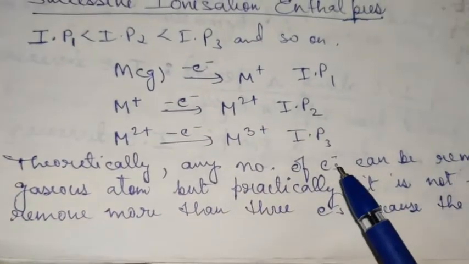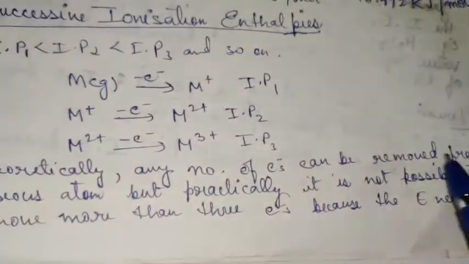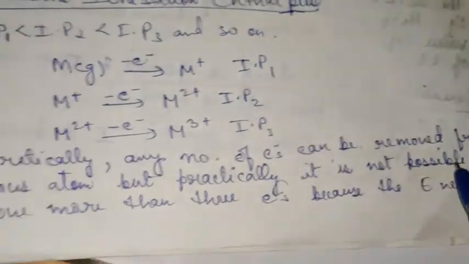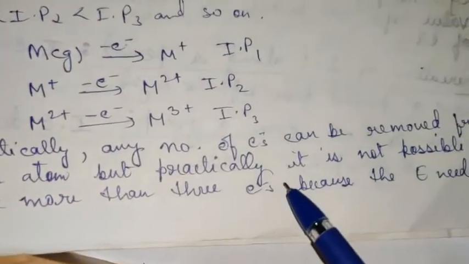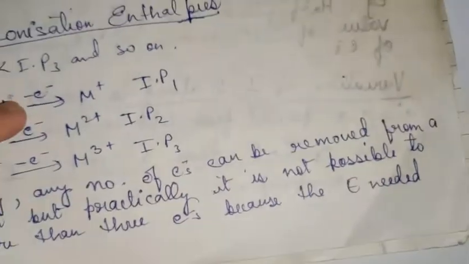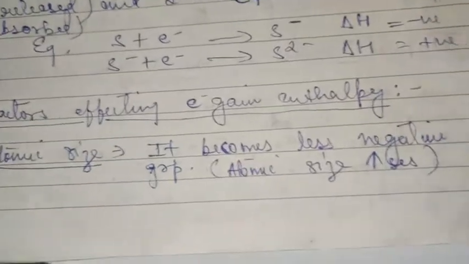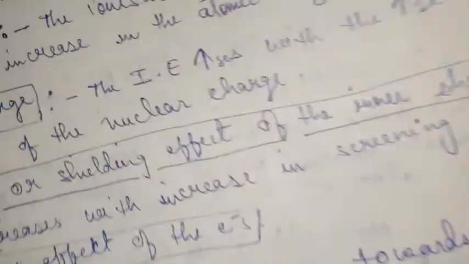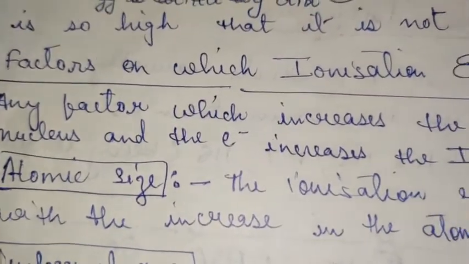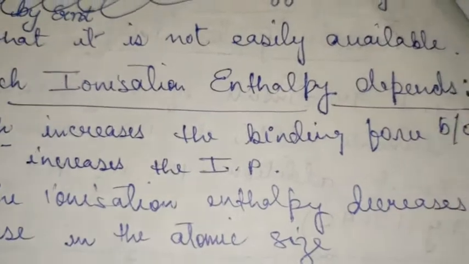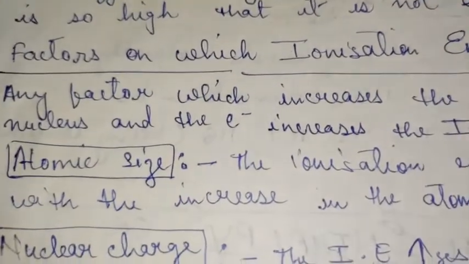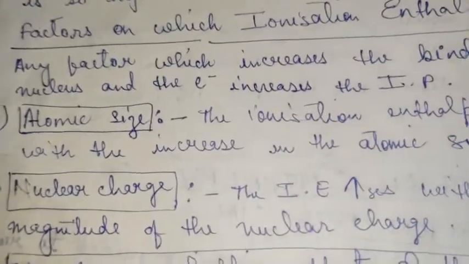Theoretically, any number of electrons can be removed from a gaseous atom. But practically it is not possible to remove more than 3 electrons because the energy needed is too high to provide. So you can write down in continuation, the energy needed is so high that it is not easily available, because as I told you, with each successive removal of electron, the energy goes on increasing.